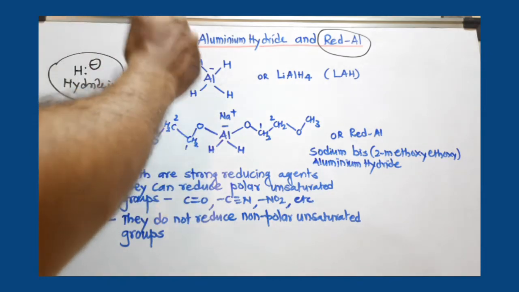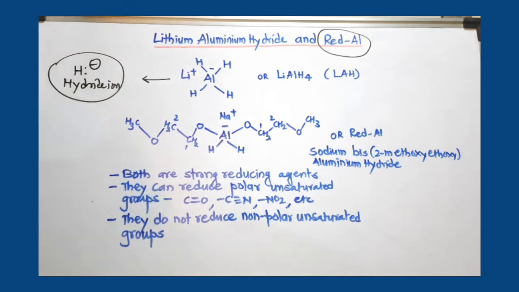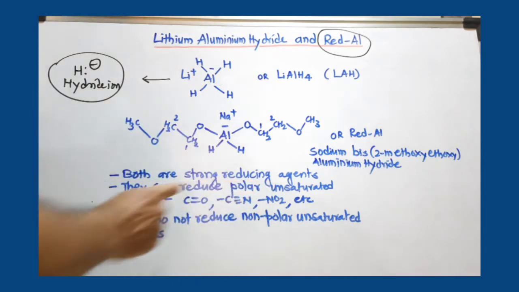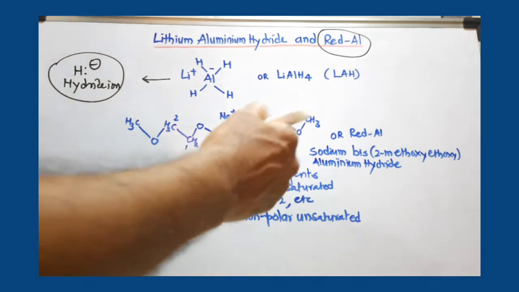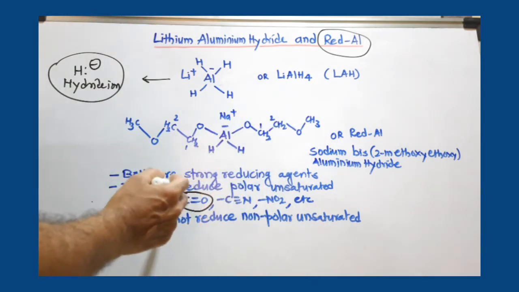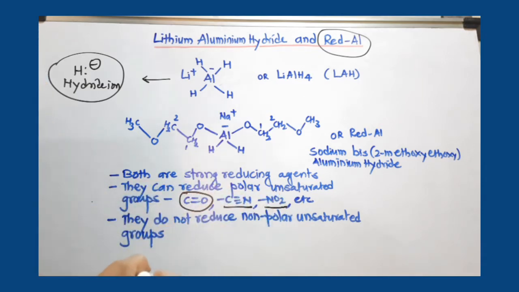They are used for similar purposes. What are their similarities? Both are strong reducing agents, very strong reducing agents. But there is a limitation. They can reduce only polar unsaturated groups. So compounds having a carbonyl group, maybe an ester, acid, C triple bond N, or a nitro group.